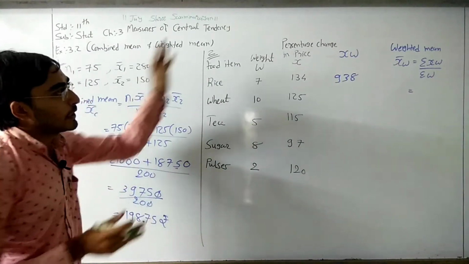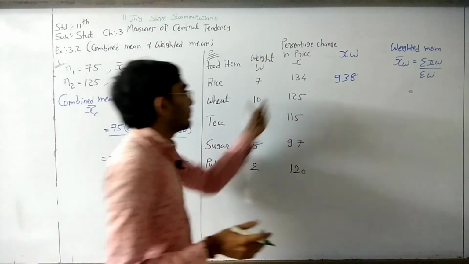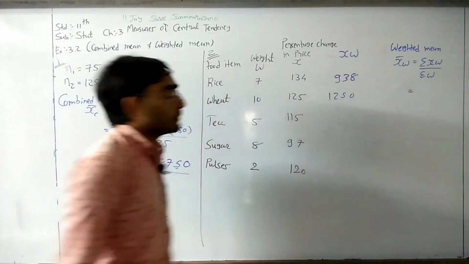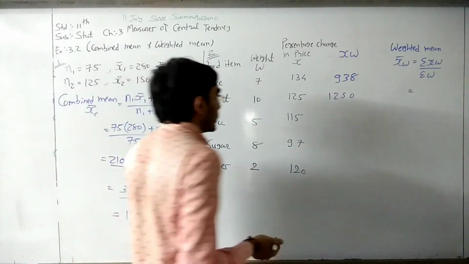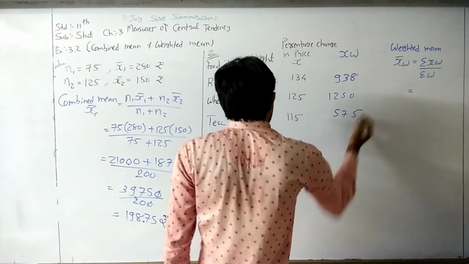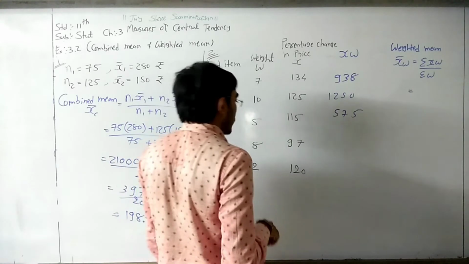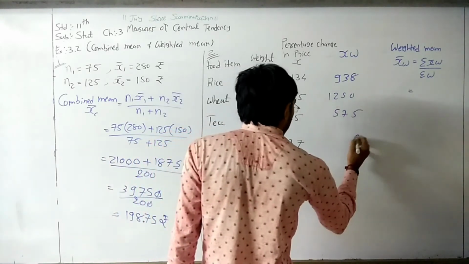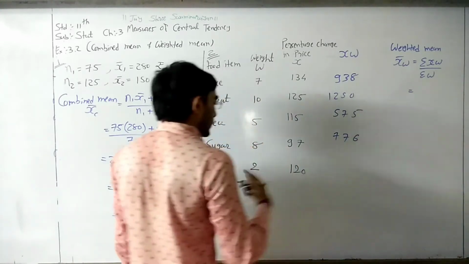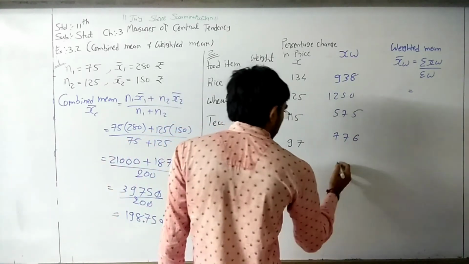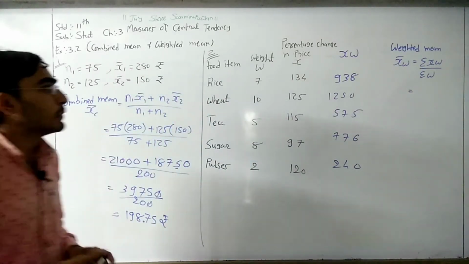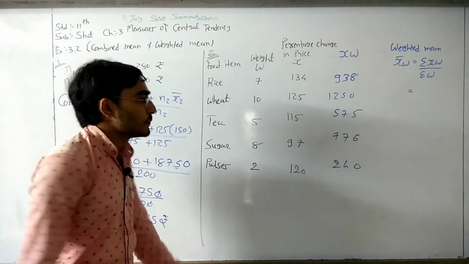We need to multiply W with X. Now 125 into 10, so 1250. 115 into 5, so 575. 97 into 8, 8 sevens are 56, 8 nines are 72 plus 5, 77, and 240. Right, so this is the XW, multiplication of W and X.